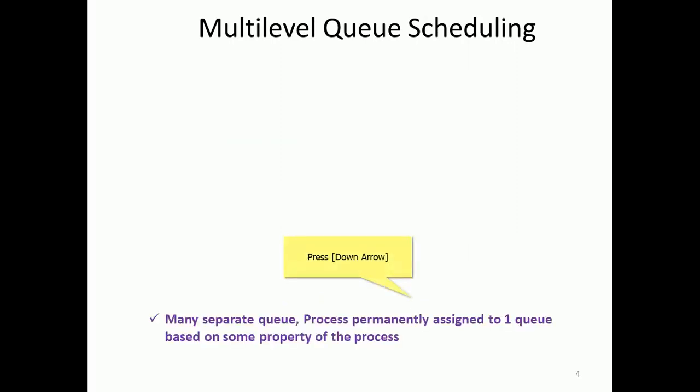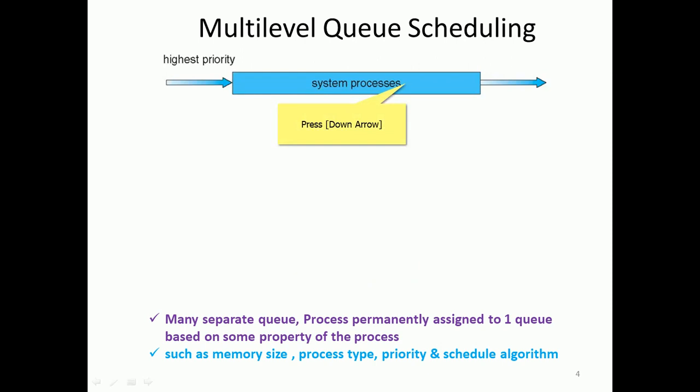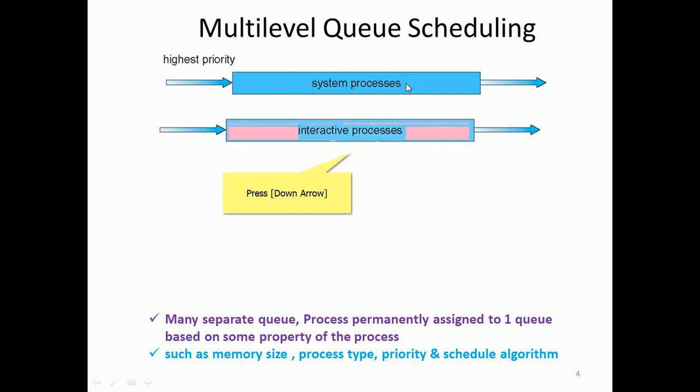In multi-level queue scheduling, we can see that many separate queues exist, and a process is permanently assigned to one queue based on some property of the process, such as memory size, process type and priority, and which scheduling algorithm is used depends upon the application. In that sense, the highest priority is given to system-related aspects, the system processes. The next one is interactive processes, which will be in the foreground.